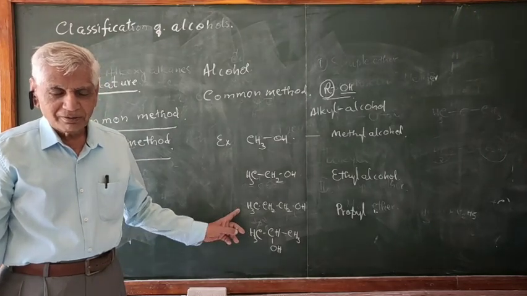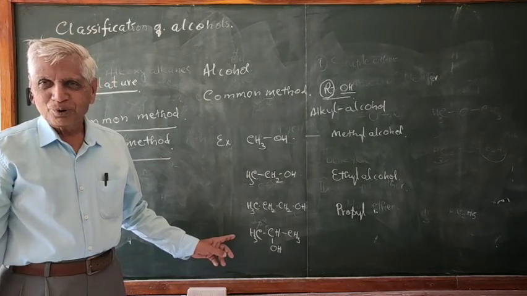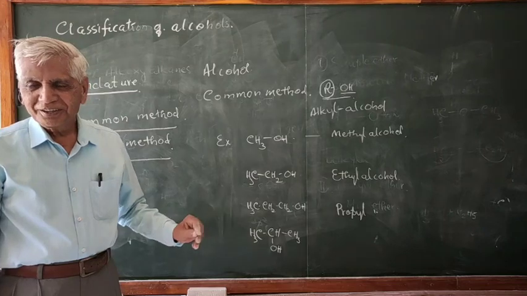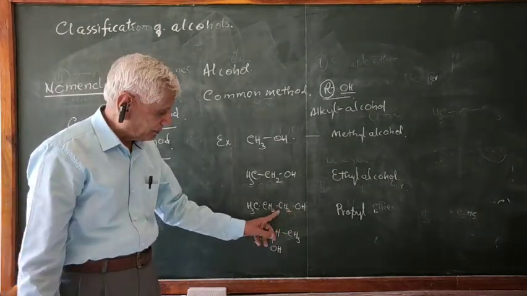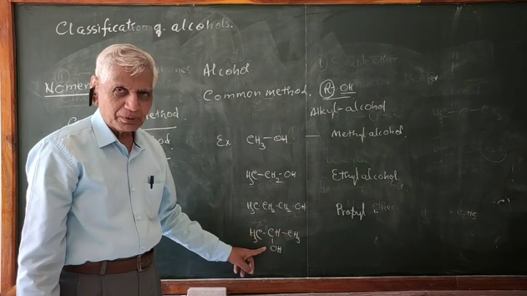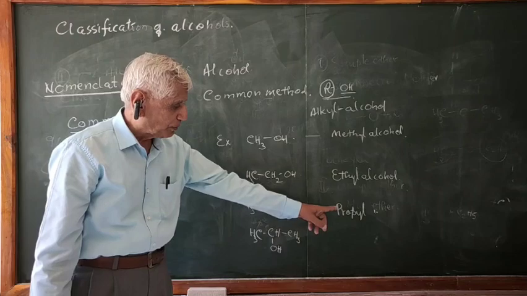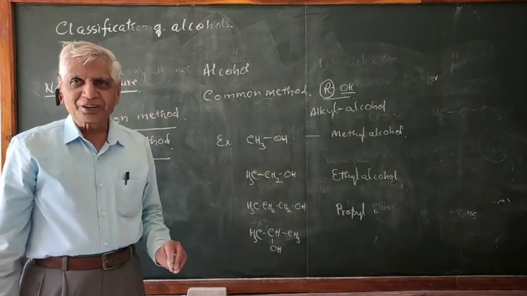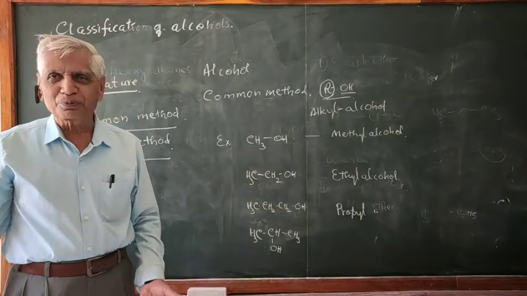They are positional isomers. The position of the OH will be different here. The OH is present on the first carbon in one, and on the second carbon in the other. Therefore, these two are isomers. And since this is propyl alcohol, this must be isopropyl alcohol. Simple. Iso compound, therefore isopropyl.